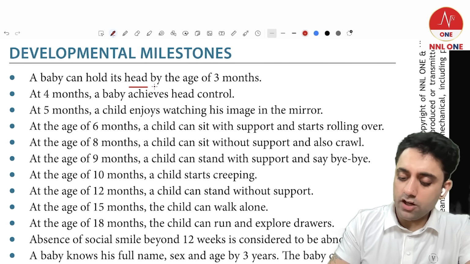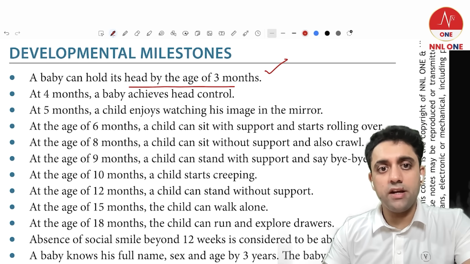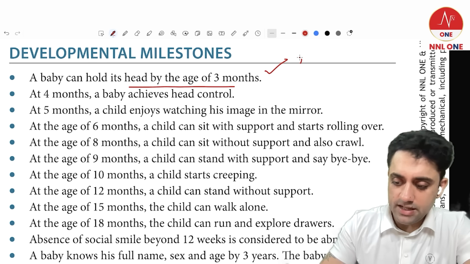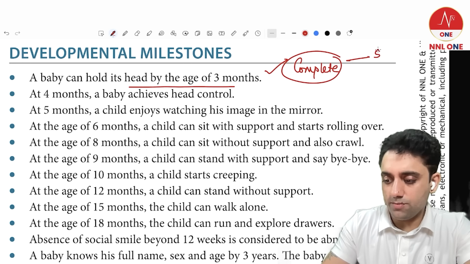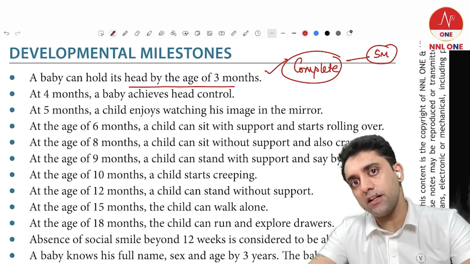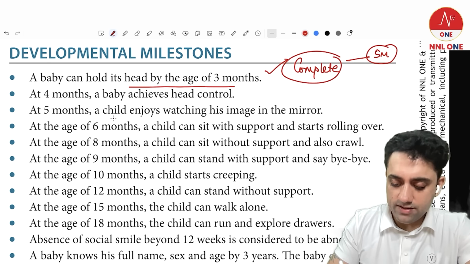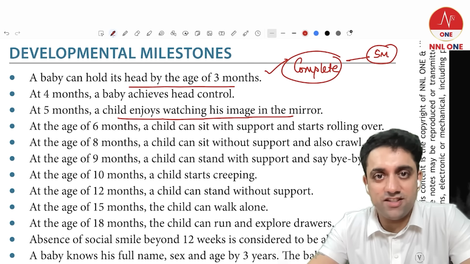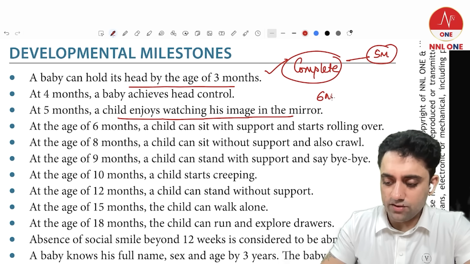When does neck holding come? We all know that neck holding comes by 3 months, but complete head control, complete neck control, comes by 5 months. And a 5 to 6 months baby basically has mirror play. He watches and enjoys himself while looking at the mirror. That comes by 5 to 6 months, so you should know that.